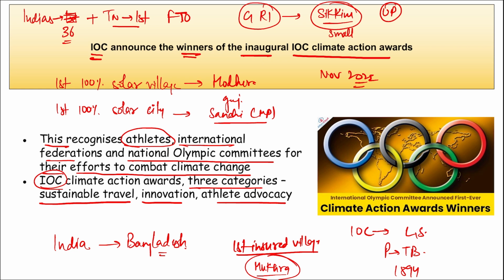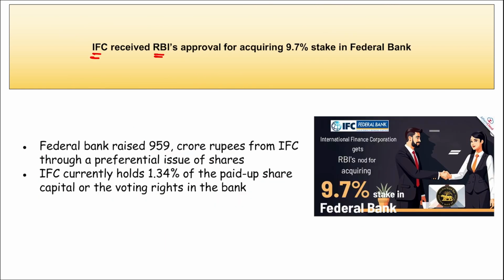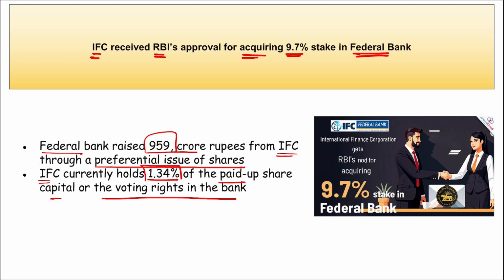Correct. Next, IFC received the RBI's approval for acquiring a 9.7% stake in Federal Bank. For this, Federal Bank has raised 959 crore rupees from IFC through a preferential issue of shares. IFC currently holds just 1.34% of the paid up share capital or voting rights in the bank, and with this 959 crore rupees the total becomes 9.7% in Federal Bank.